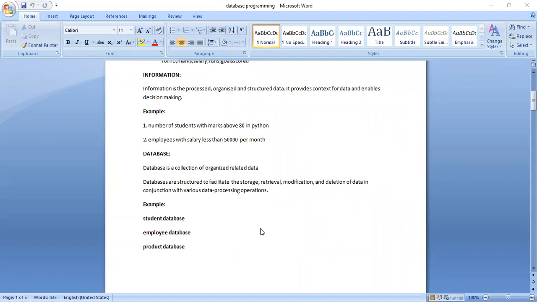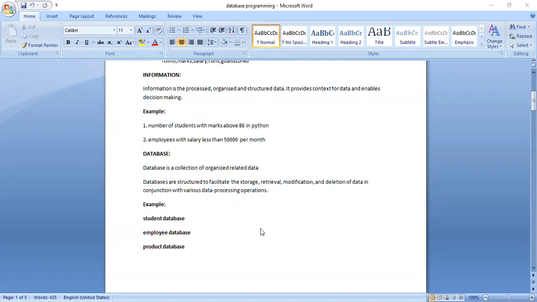When you go to any shop, whether offline or online, and try to procure a product, each product will have a product code, a title or name, and a price. These are all the data about the product. Like this, you can take entities or objects in real life, pull the related data for the particular object or entity, and call it a database. So a database is a collection of related data which is organized.